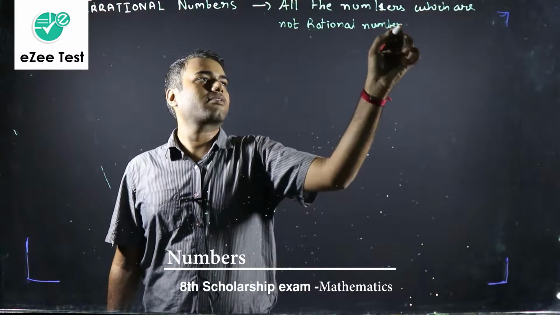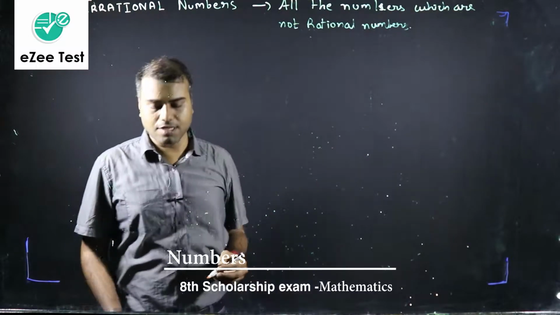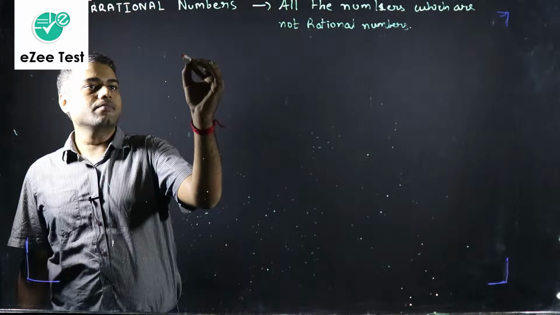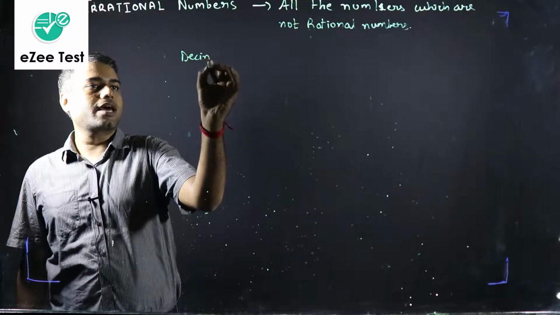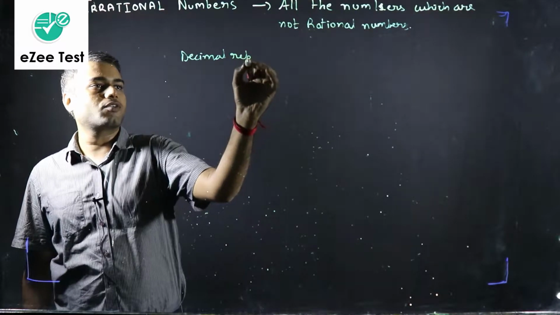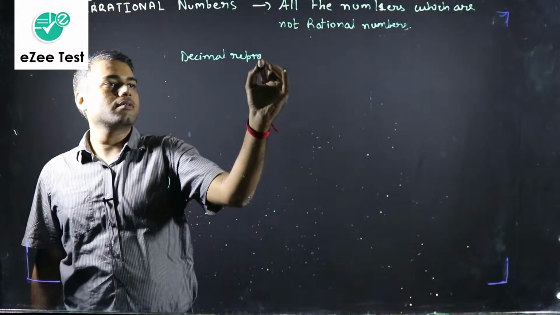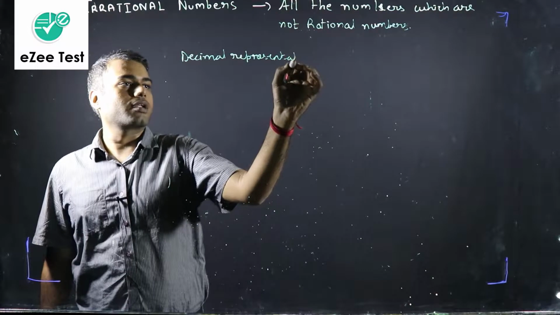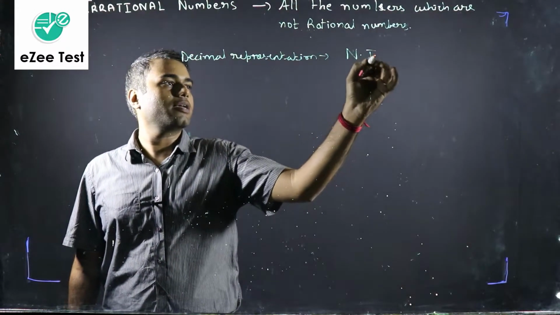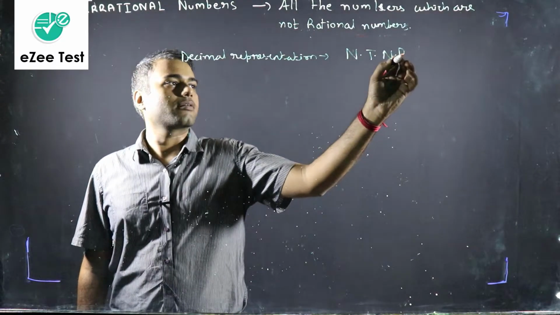That means these irrational numbers cannot be expressed in the form of p by q. And what is their decimal representation? Their decimal representation, as we understood earlier, will be non-terminating and non-recurring.